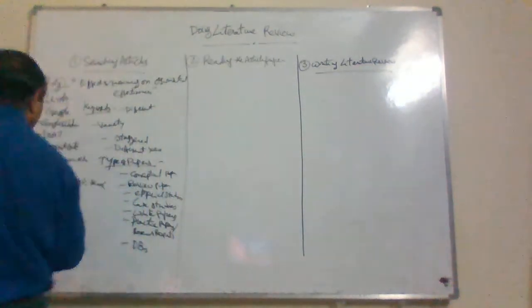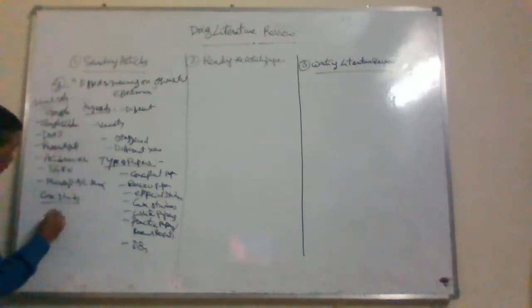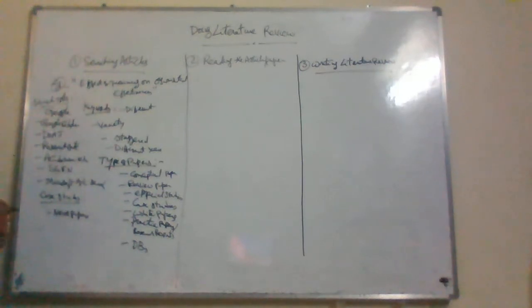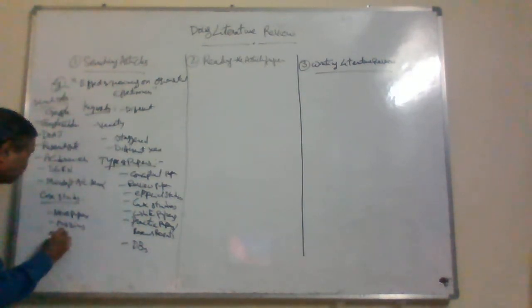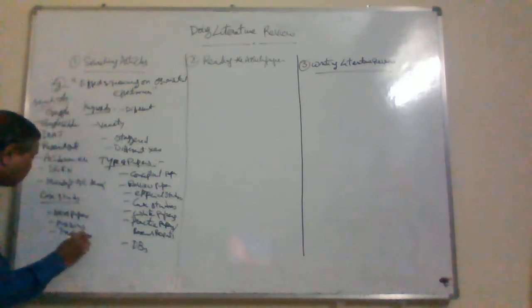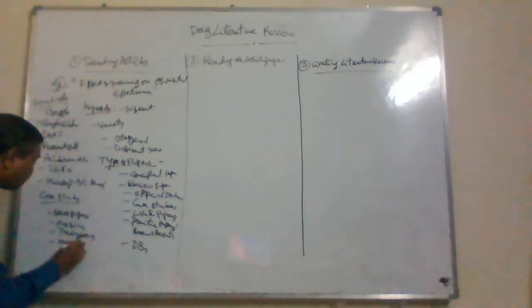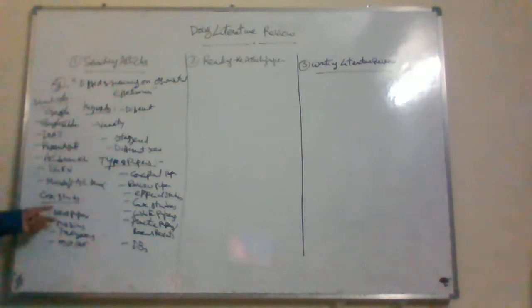You have to collect articles from newspapers or magazines, business magazines, or trading news, Bloomberg kind of thing. Trading news, NYSE news or BSE news, Bombay Stock Exchange, New York Stock Exchange news.